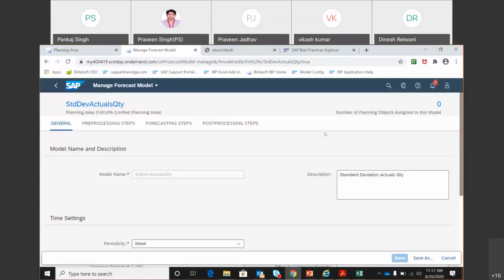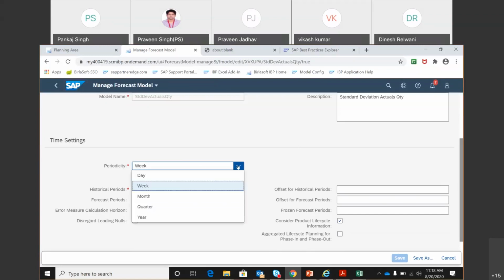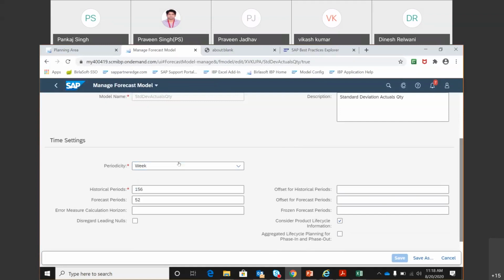Very nice. Okay. So, very important for the demand planning process, this is one of the configurations additional to what we have been doing that needs to be done. This is one of the forecast models that already existed, but if we create a new one, you will have to give the name. So this is the name that's already there. Then you will have to tell the time settings. So whether the history cleansing is going to happen in the weekly bucket or daily bucket? Since we are working in the demand planning process, periodicity is going to be week, but you can do other granularity also if needed.